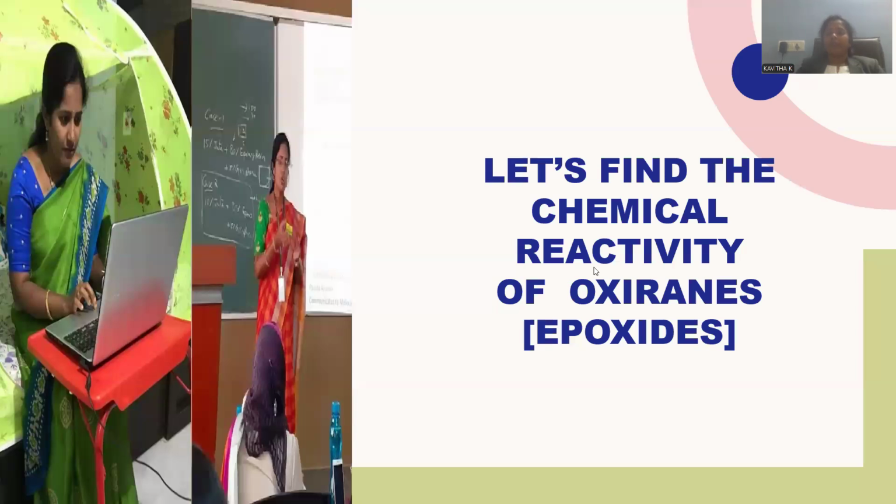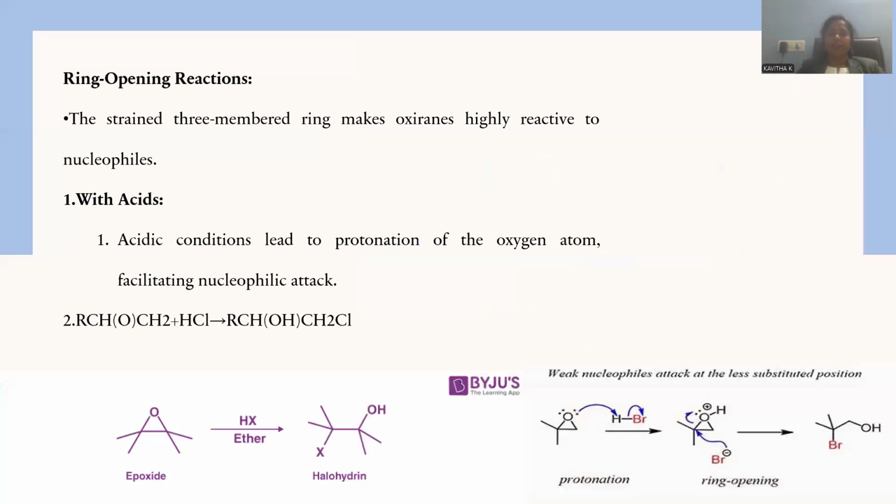Let me go to another segment of this molecule, called chemical reactivity. Let me explain the chemical reactivity of oxiranes, or epoxide molecules. Ring opening reactions: because of the high ring strain, the molecule is susceptible to ring opening reactions. Remember, the rings are highly reactive towards nucleophilic reagents. Whenever acid is added, say I add hydrochloric acid to this epoxide, it cleaves the bond, and one edge of the oxygen is added with hydrogen. The carbon will be linked with chlorine, so the chlorohydrin is the expected product.